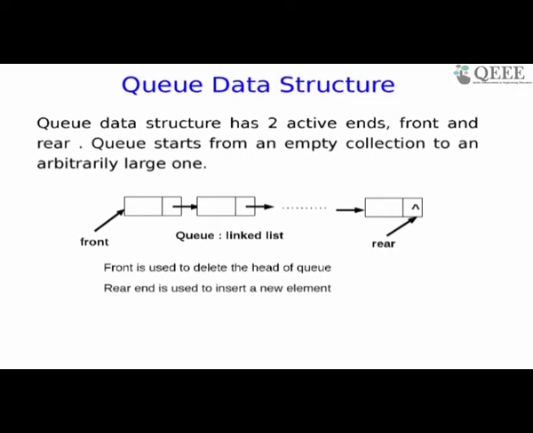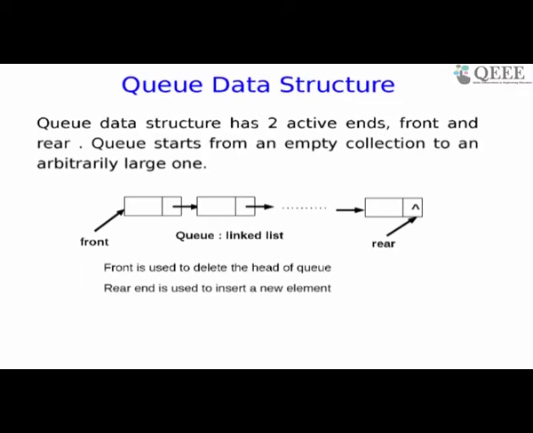Similarly, a queue. I have some examples later. A queue is a linked list which has two ends, a front and a rear. Just like a real queue in which we often stand at various places, the person at the front of the queue has direct access. This is where the services are done. This person gets serviced, he's at the front of the queue. And if somebody wants to join, they join at the rear end. So front and rear are independent of each other. The front gets serviced and leaves the queue. The person who joins last joins at the rear.